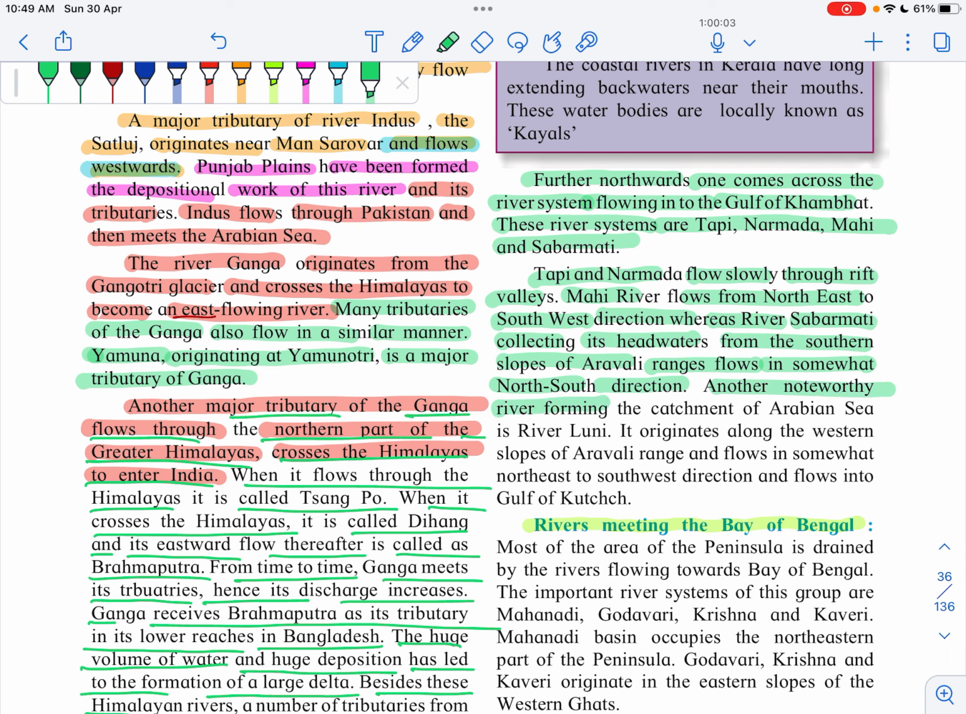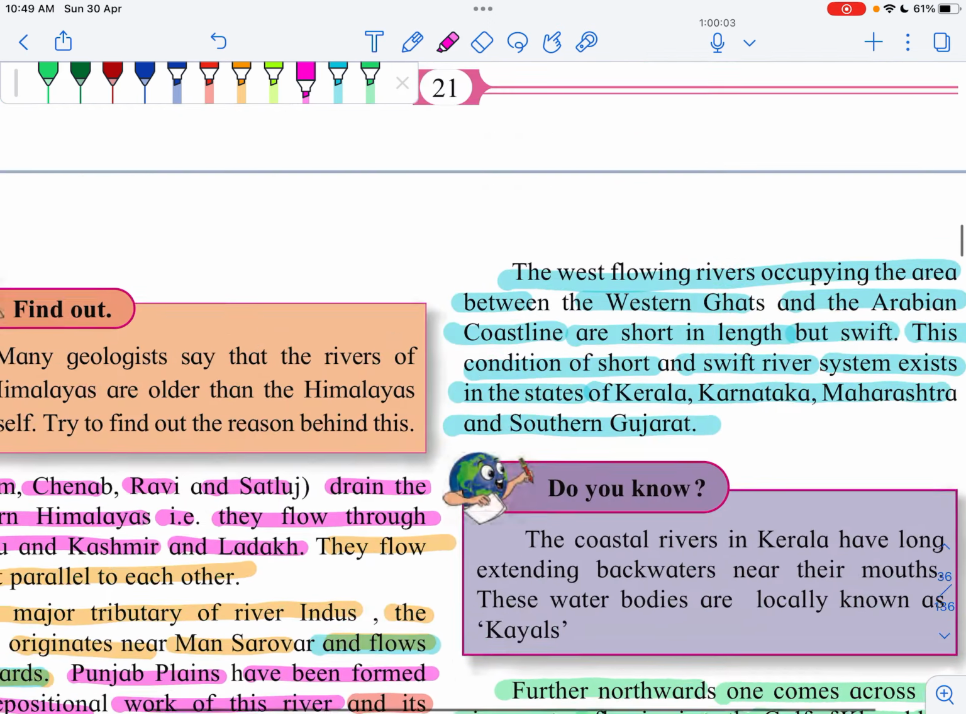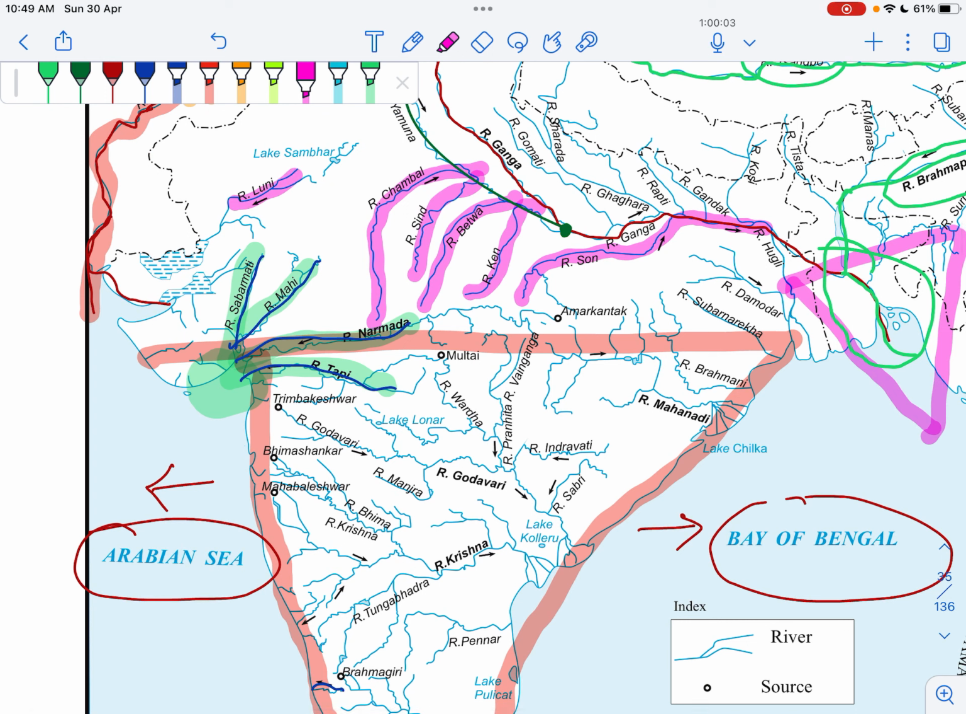Another noteworthy river forming the catchment of the Arabian Sea is River Luni. It originates along the western slope of Aravalli range and flows in somewhat northeast to southwest direction and flows into the Gulf of Kutch. We are talking about Luni River. If you see in the map, here is River Luni. It meets at the Gulf of Kutch.